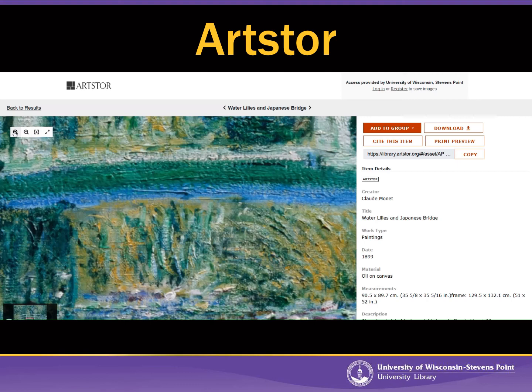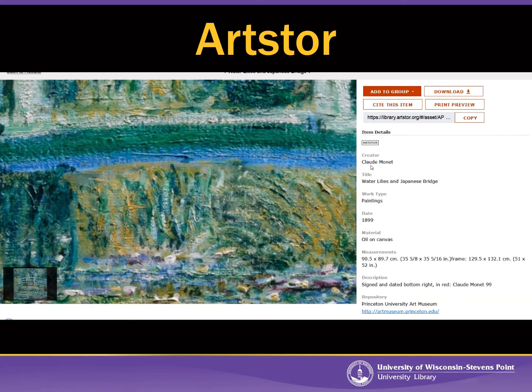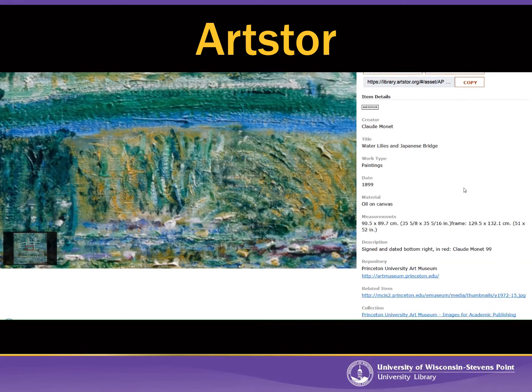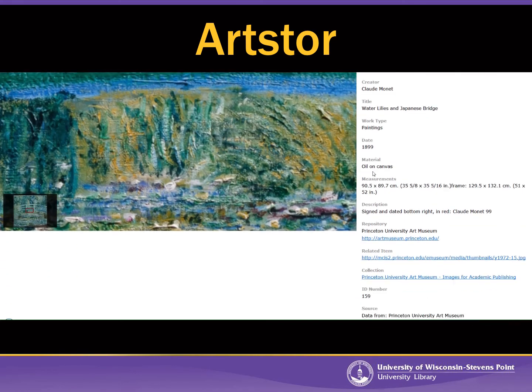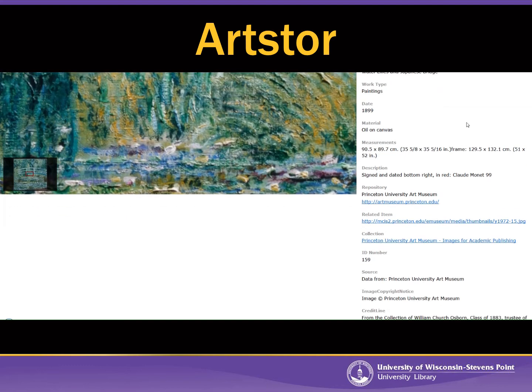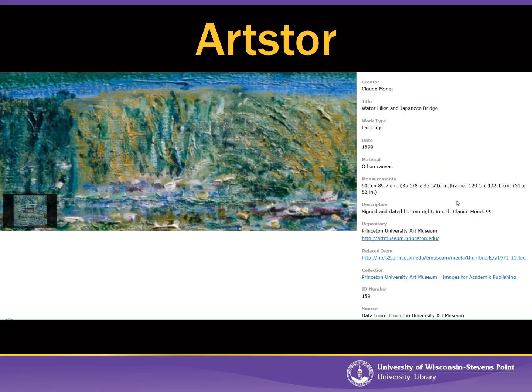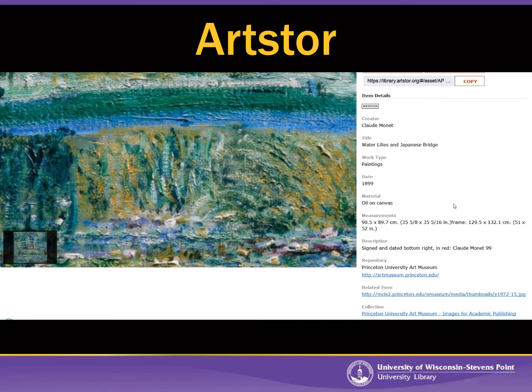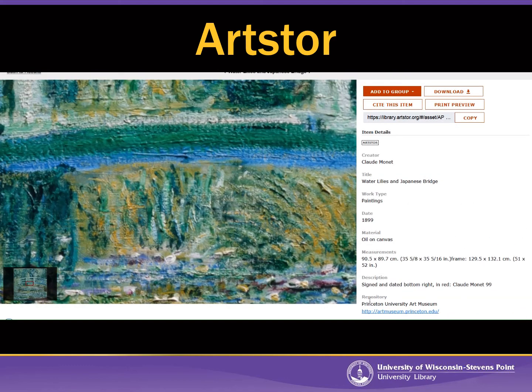And then all the information about this artwork is in the right-hand column. So it gives you the artist, the title of the painting, what year it was painted, what materials were used, the exact measurements, and it even tells you where the painting exists today. So if you wanted to see this original painting, you would have to go to the Princeton University Art Museum. So ArtStore can be a good place to look for images when you have to do a presentation for class. That's because all the information you need for a citation is included.